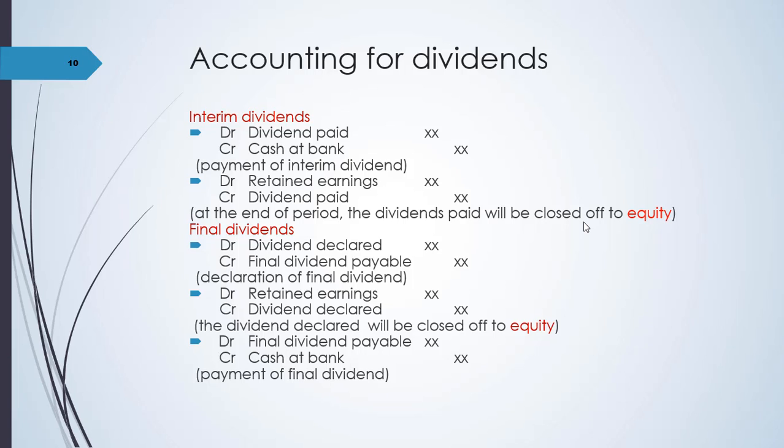Final dividends, when it is declared, that will be debit dividend declared and then credit final dividend payable. Then afterwards, same with the interim dividends, you have to close the dividend, in this case, declared to retained earnings. So debit retained earnings and then credit dividend declared. And then when you're paying for the dividend, debit final dividend payable and then credit cash at bank.